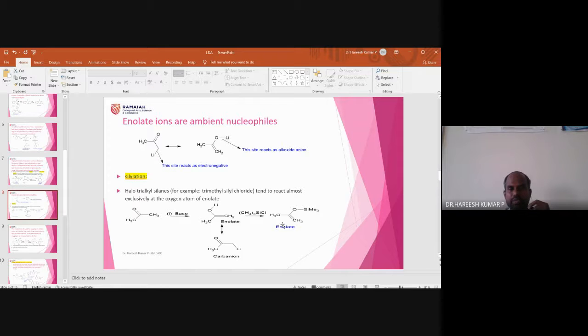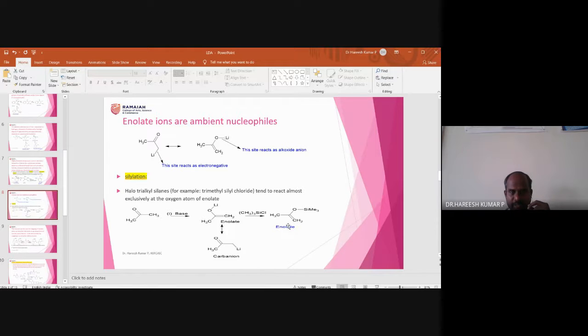Okay, so the product is an enol. This is a double bond, no? Enol silyl ether. Okay, enol silyl ether is the name of this compound. This enol silyl ether finds a very good application in organic synthesis, which I will explain in the next slide.